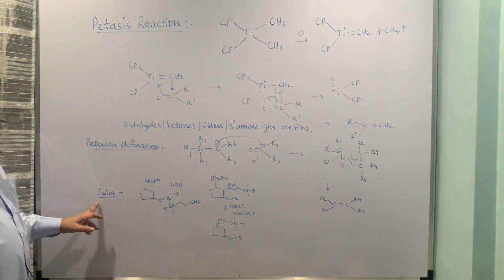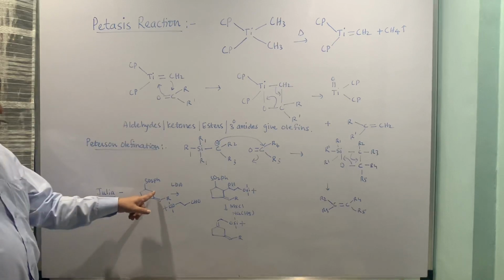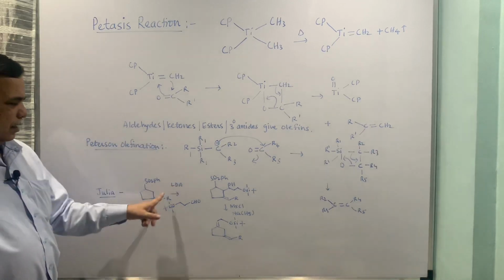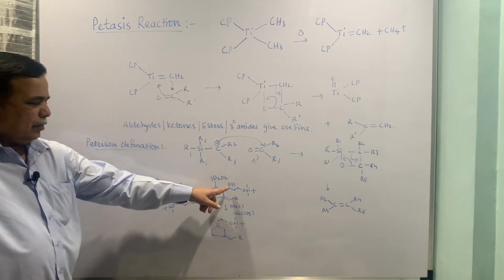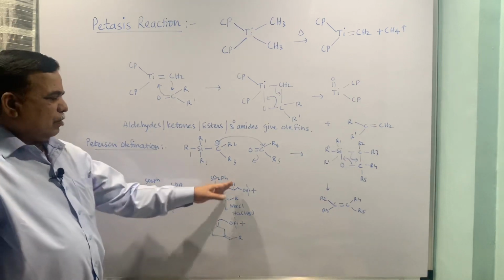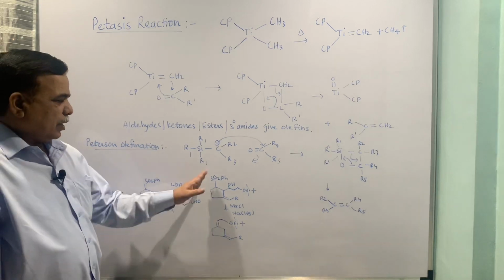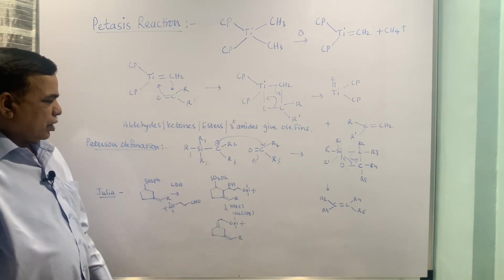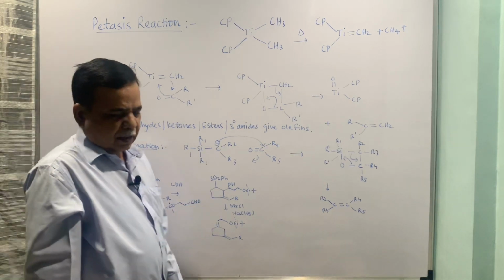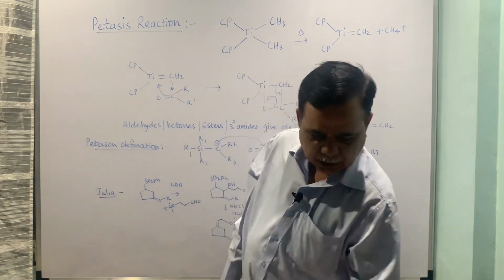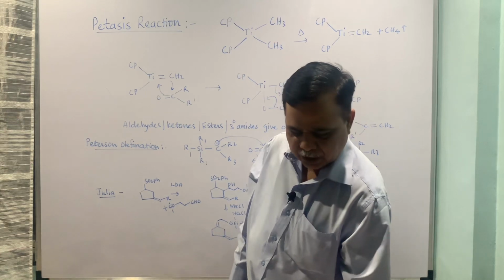The third reaction is the Julia olefination reaction, wherein LDA is used to abstract the proton, this methylene proton, and when the carbanion forms here, it interacts with the aldehydic carbonyl group, and you get this alcohol. Then mesyl chloride will transform it into OMs, the better leaving group, and sodium amalgam helps in the removal of all those things, and you get the side chain, and that is how the reaction is named, the Julia olefination reaction.